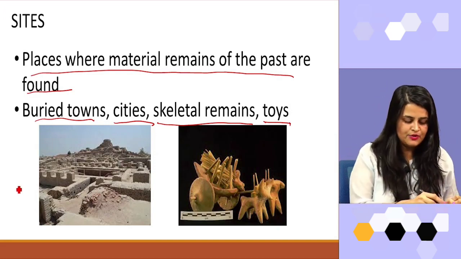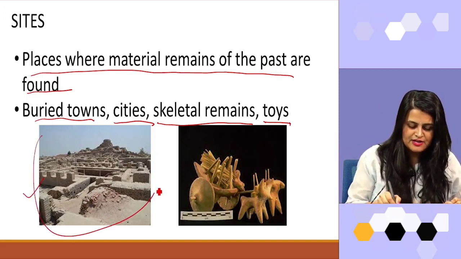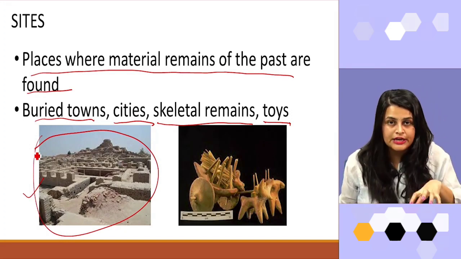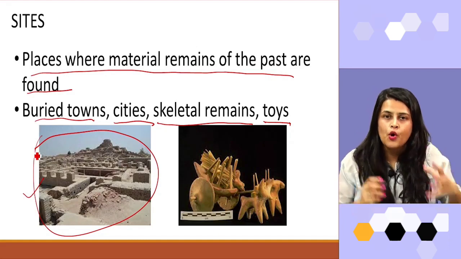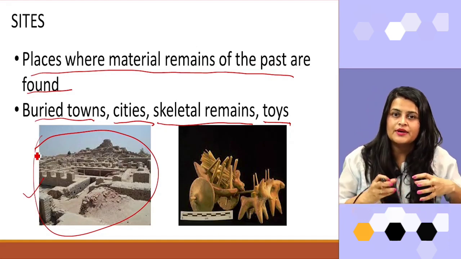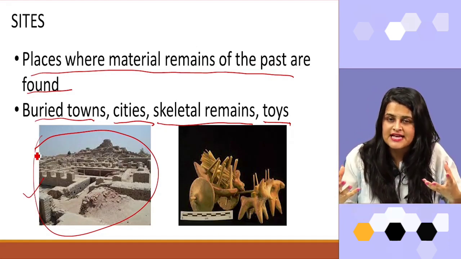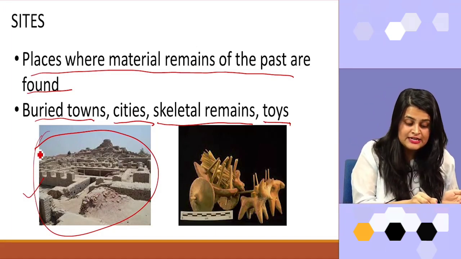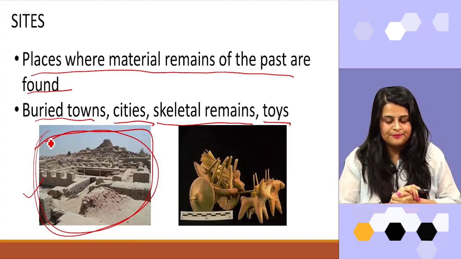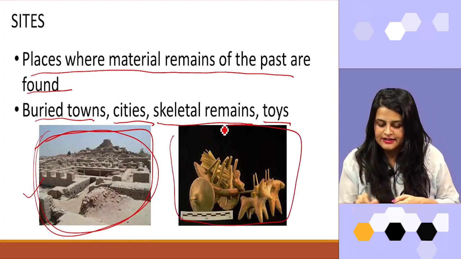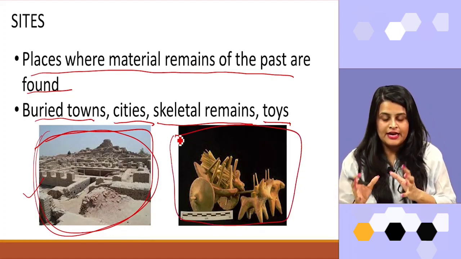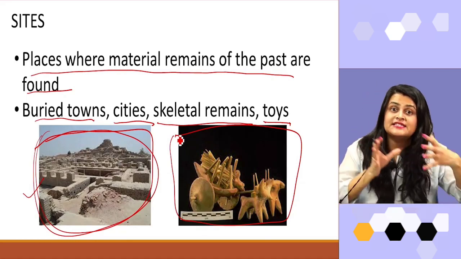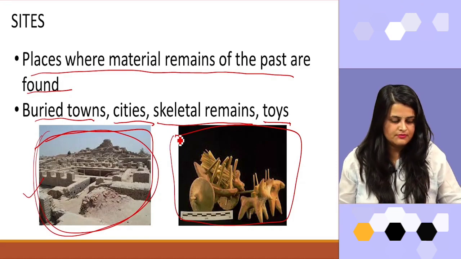For example, you can see here, it is an image of Harappan civilization, Indus Valley civilization, and this particular image is from Mohenjo-daro. So, Mohenjo-daro is an archaeological site from where the archaeologists have found this old city. Now, you can see here the image of a toy. This toy archaeologists have found from the archaeological site of Harappan civilization.